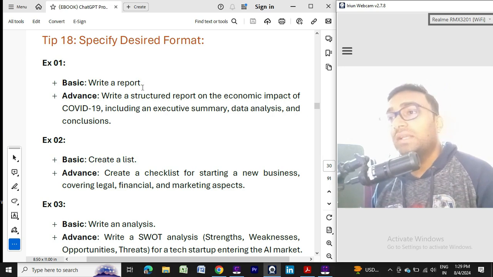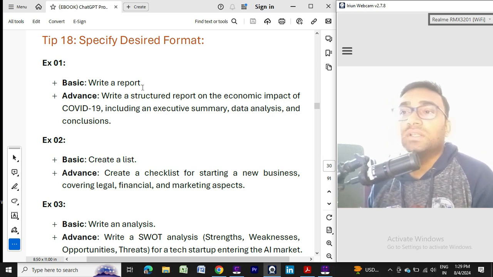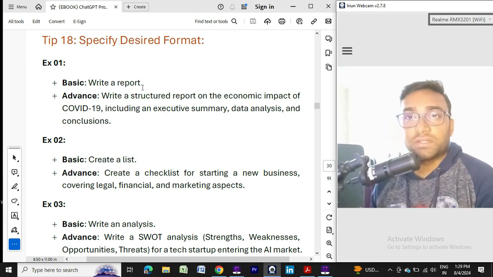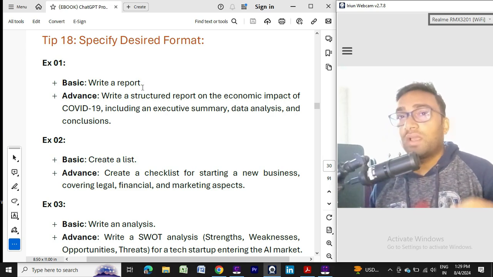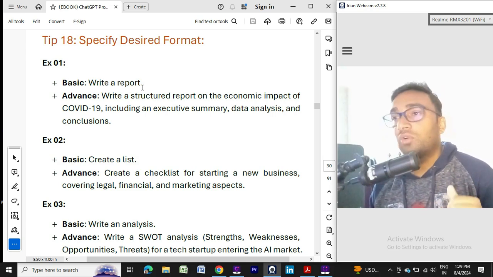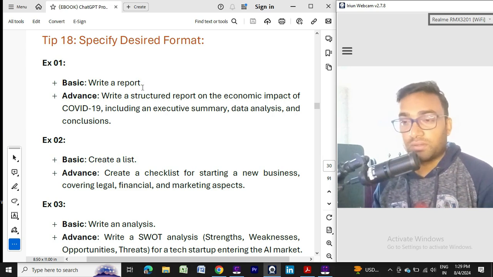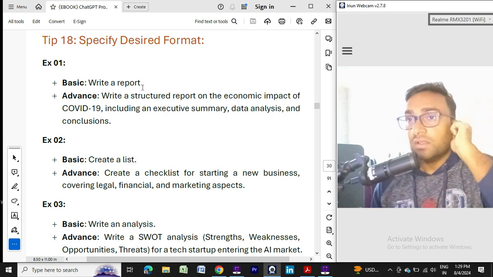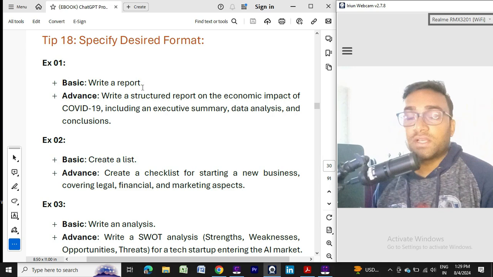Create a checklist for starting a new business, covering legal, financial and marketing aspects. I want ChatGPT to generate content, a report or summary type, in a checklist format. The checkbox will be there, so that I can take it and plan accordingly.